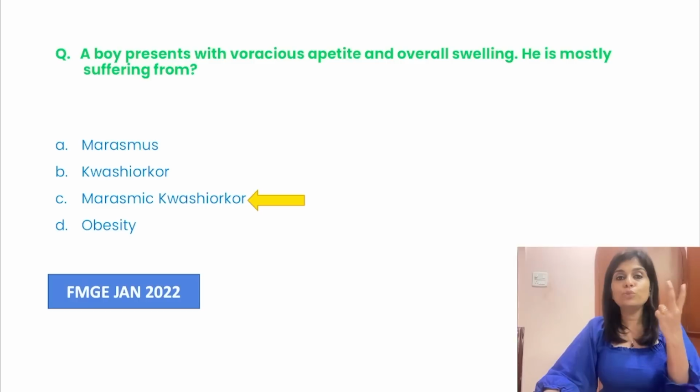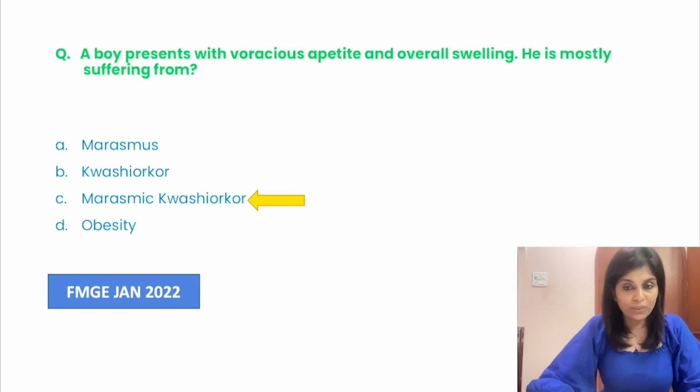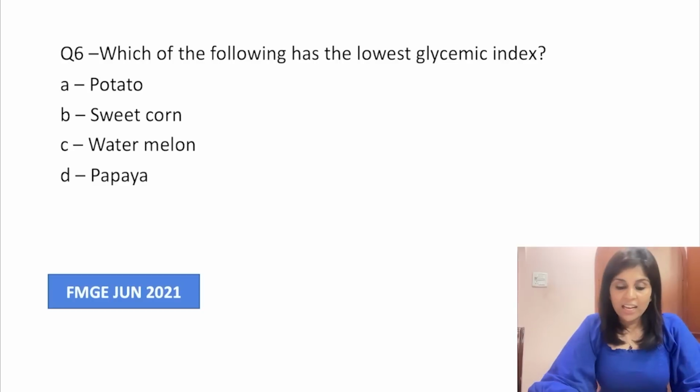So you have learned 2 facts. Sugar baby syndrome is kwashiorkor. Kwashiorkor presents with edema. Kwashiorkor is protein deficiency. Marasmus is total calorie deficiency. Okay. A very simple, I would say it's a one-liner, but using this one-liner, I'm going to help you understand few facts.